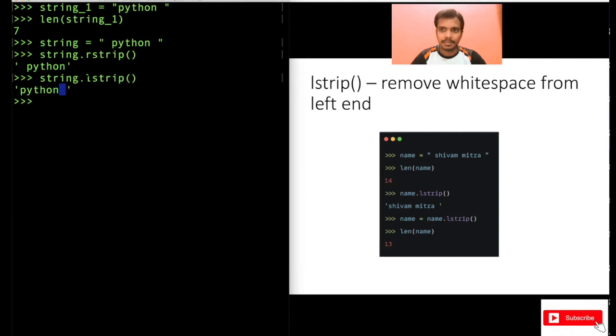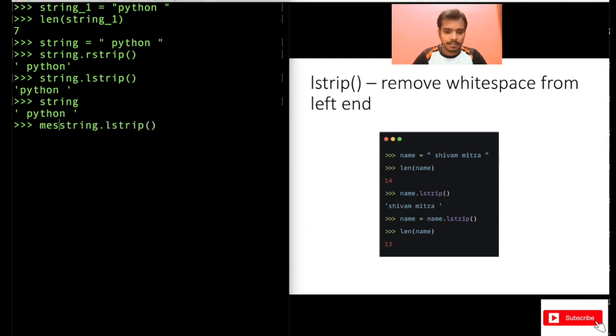R strip or L strip will not change the value in that string, right? So, one question: what if you print the string now? What should be printed here? Will it have spaces at the beginning and spaces at the end, or only the spaces at the end but not at the beginning? Print it. See, you have spaces at both ends. Why? Because R strip or L strip does not change the value in the variable. It just prints the result after removing the spaces on the screen. If you want to change that, use something like this.